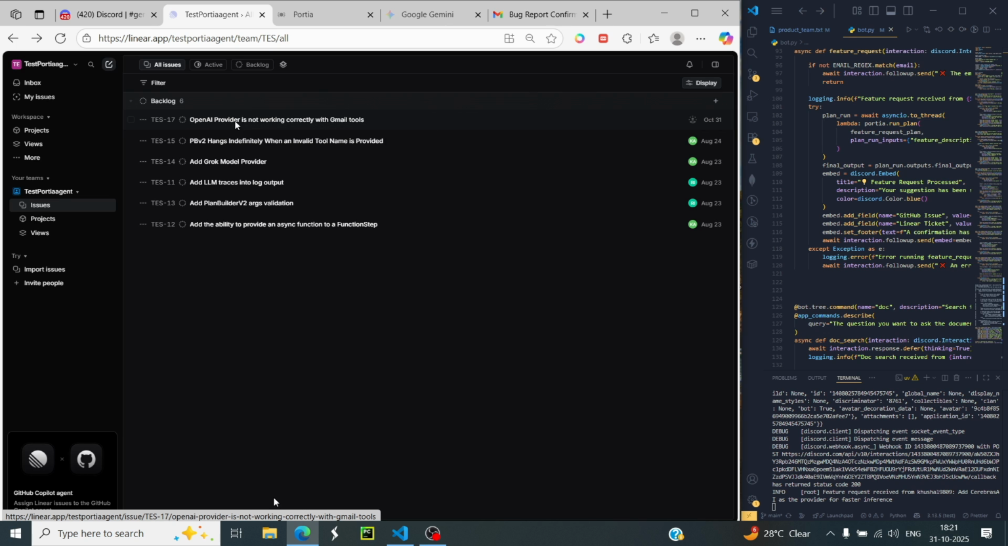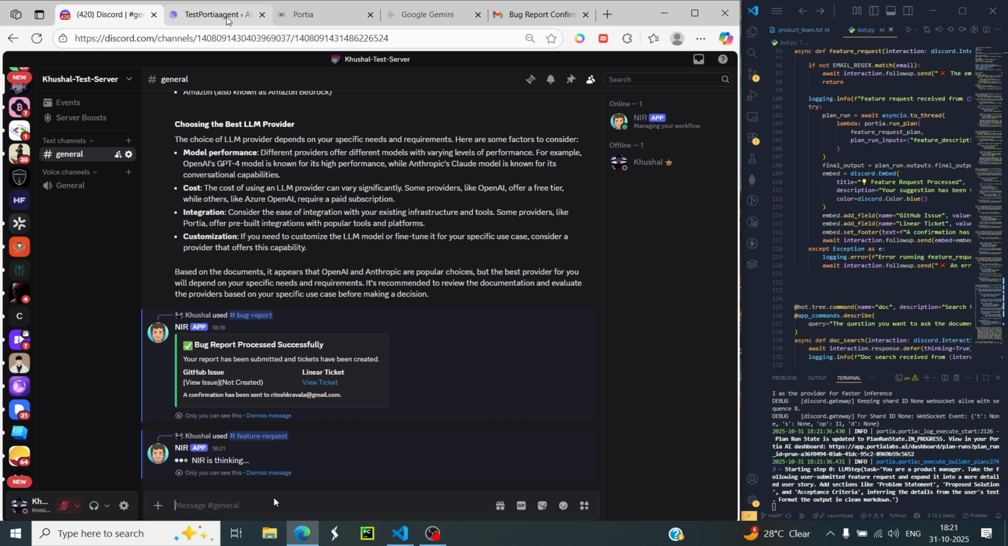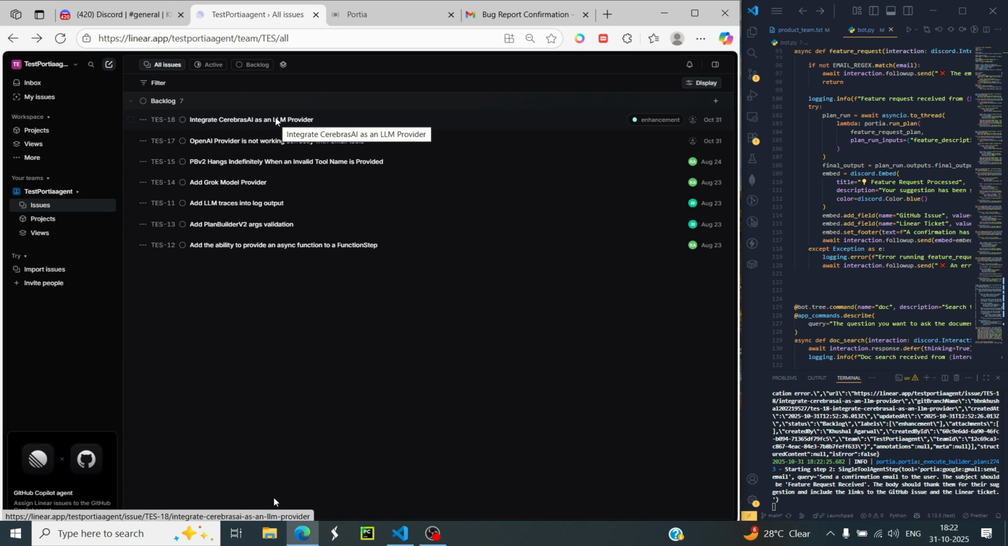I mean, the request: OpenAI provider is not working correctly. And in a similar manner, it will also create the feature request, send the email to the user, and open an issue in our Linear. And our feature request has been processed. It has added a label called enhancement.